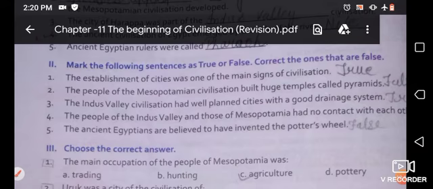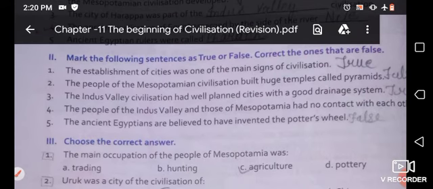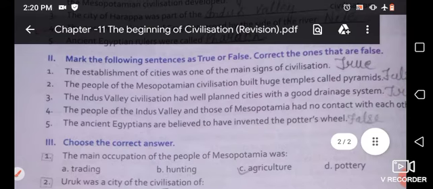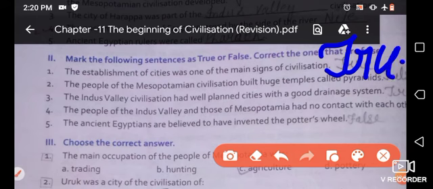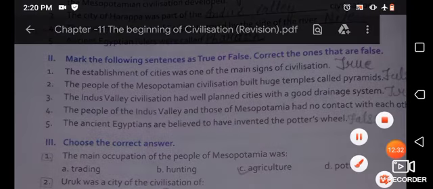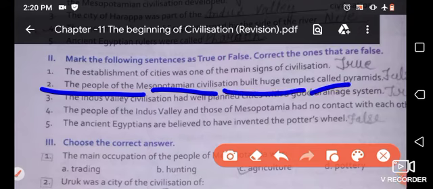The first one is: the establishment of cities was one of the main signs of civilization. Yes, this is true. So what will you write? You will write here TRUE, true.